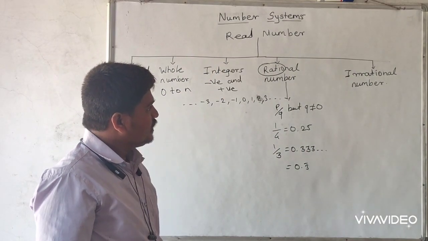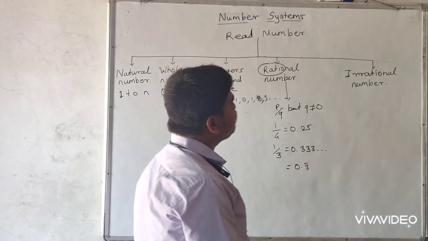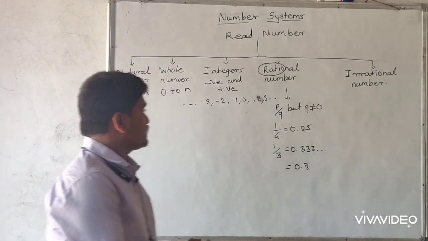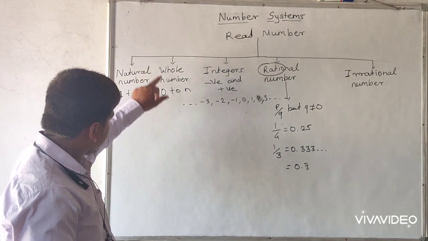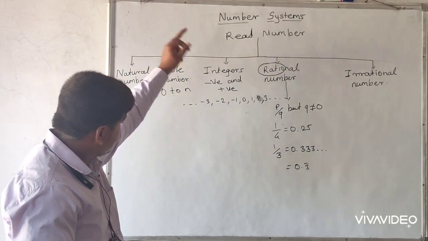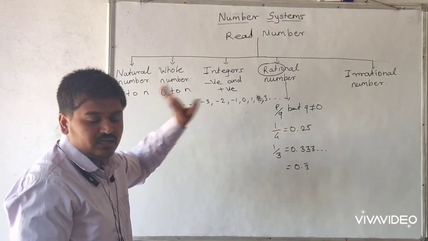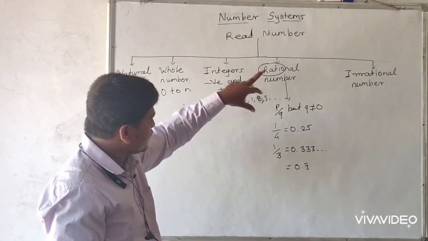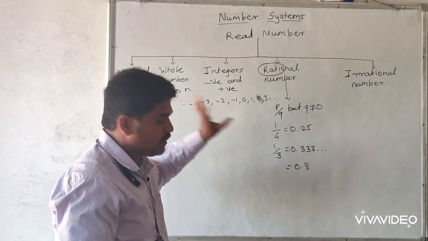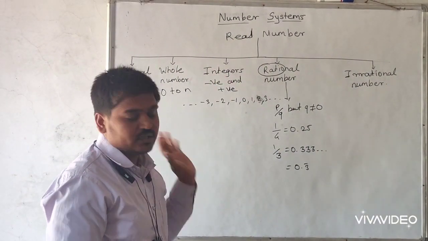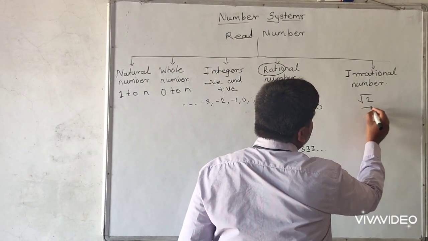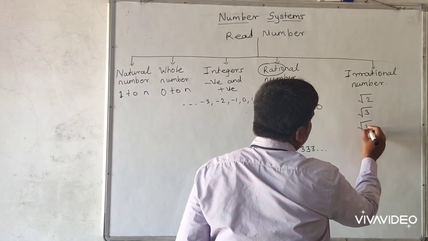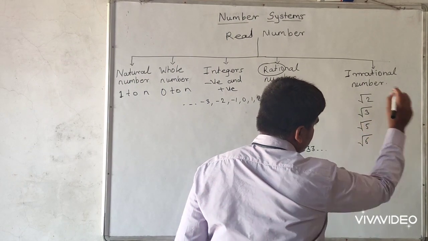So the next type is irrational number. In the first type we saw 1 to n numbers, in the second 0 to n numbers, then in integers minus and plus numbers, then in rational p by q, means in the form of ratio. And the last one is the remaining numbers, like √2, √3, √5, √6.